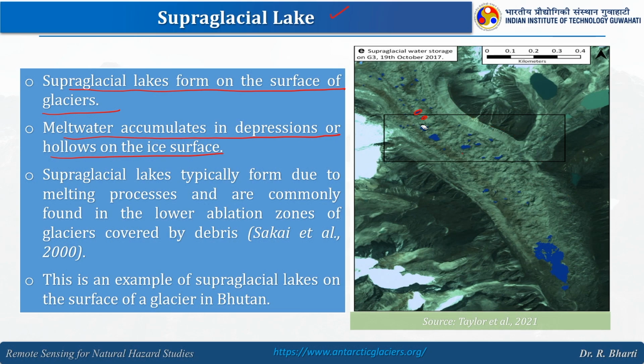So you can see this image. Supraglacial lakes are typically formed due to melting processes and are commonly found in the lower ablation zone of glaciers covered by debris. This is an example of a supraglacial lake on the surface of a glacier in Bhutan, right. So these lakes are from Bhutan.